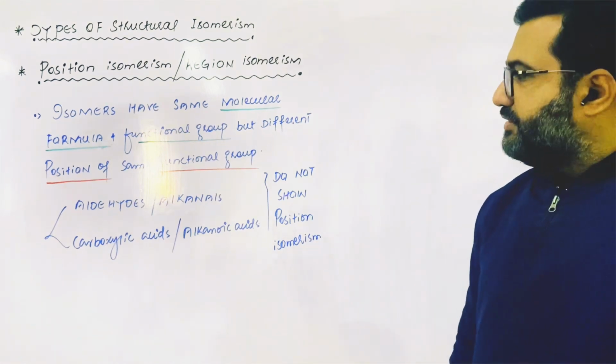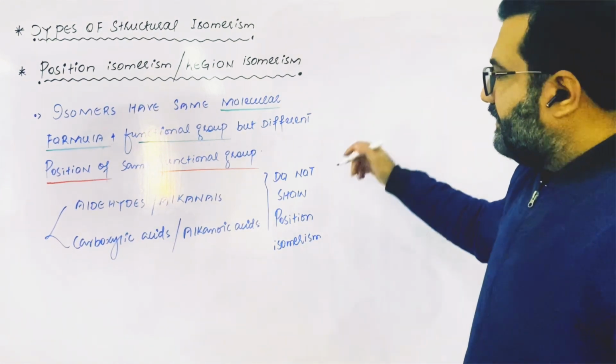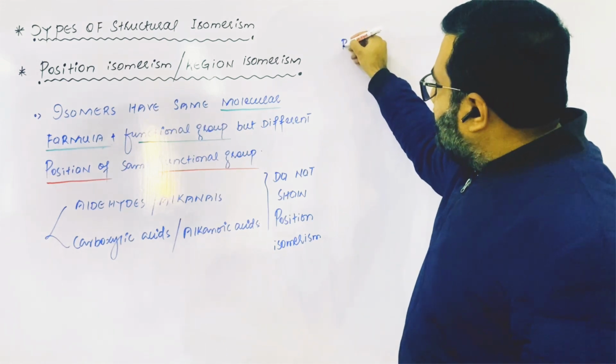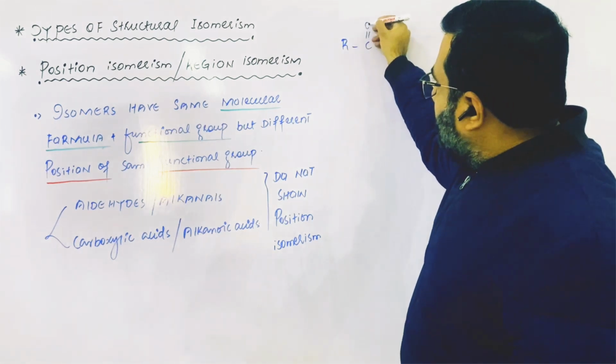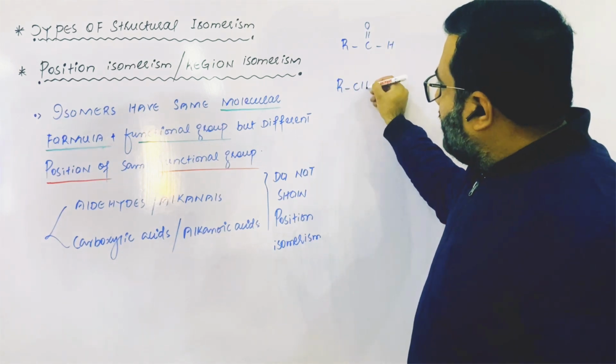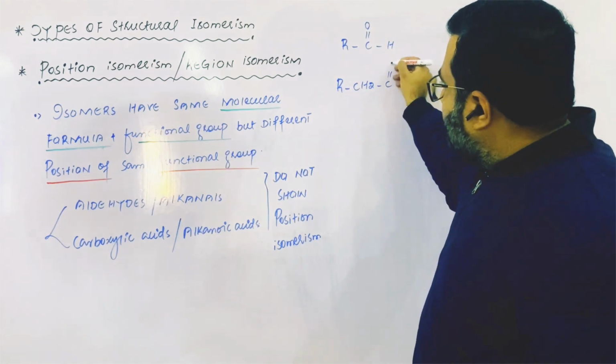What is the reason why they do not show position isomerism? The reason is because, you know, in case of aldehydes or in case of carboxylic acids,